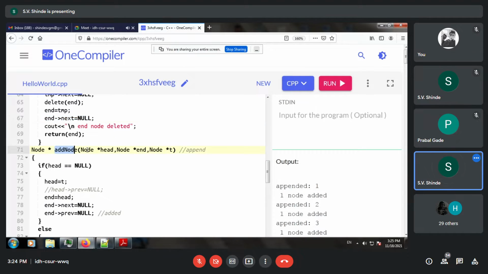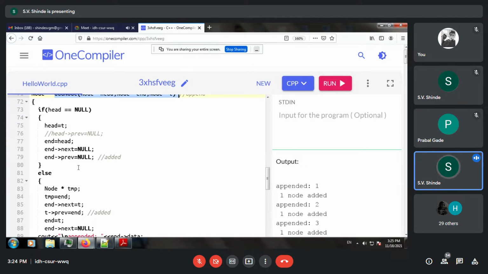Now, adding a node. So a node can be appended to the list. So a very important task, when we add any head node, we have to use two statements. Whenever you create a node, you use two statements, that is end arrow next is null, and since it is a head node, we write end arrow previous is also null.